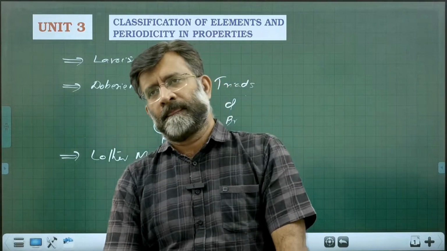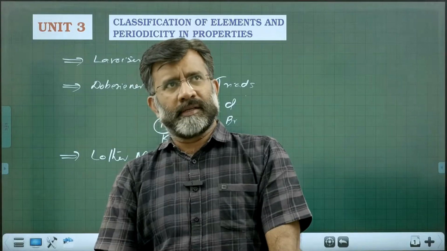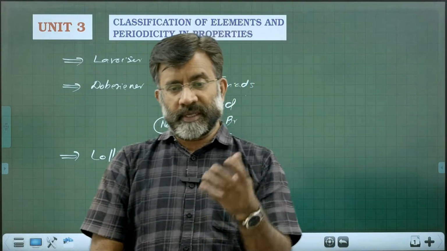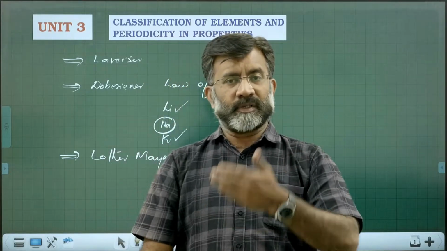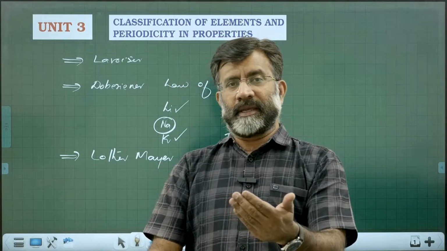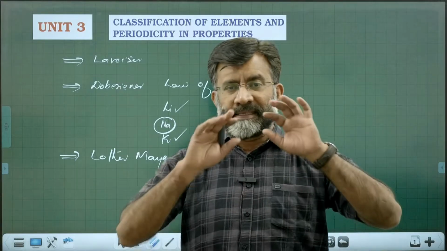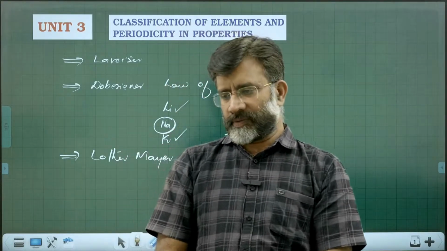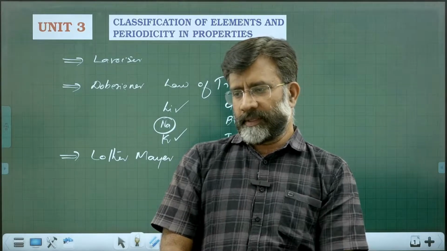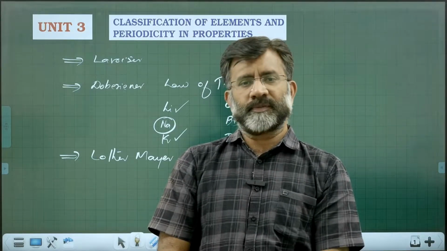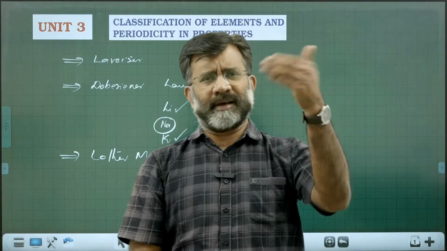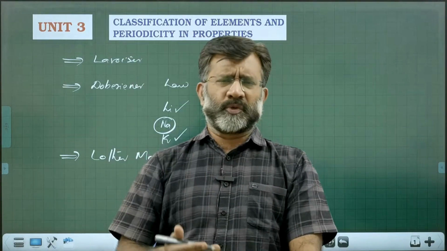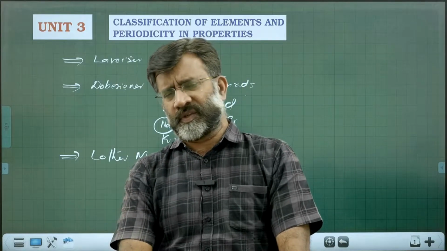Then who else? Deschamps-Cortis. He was able to categorize the elements and arrange them in a cylindrical format. You might have heard about Deschamps-Cortis.